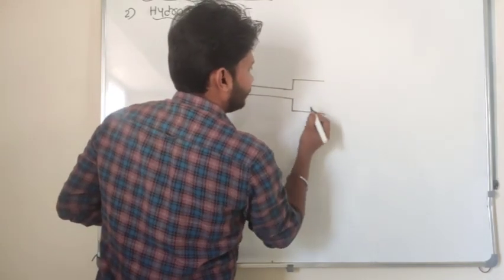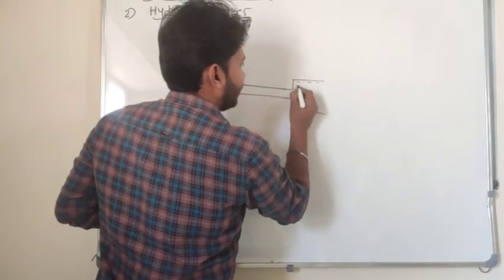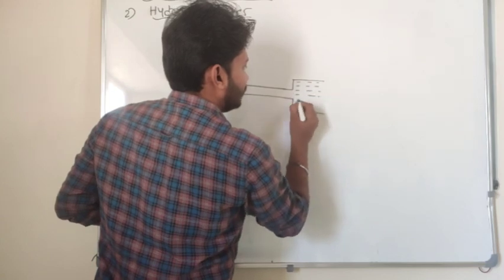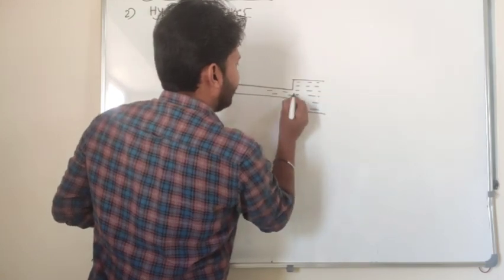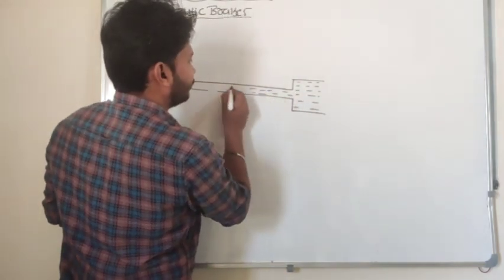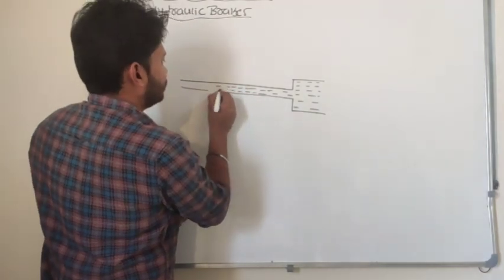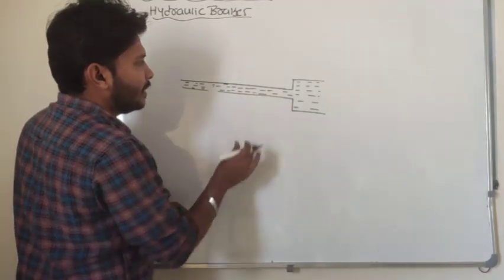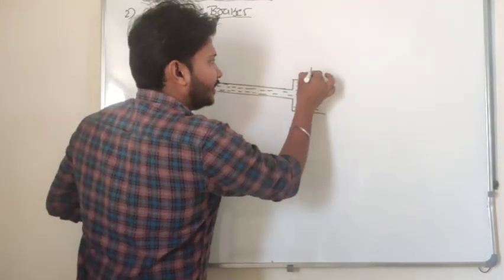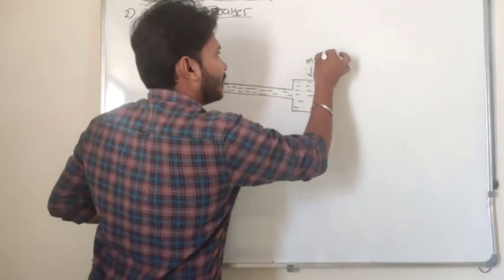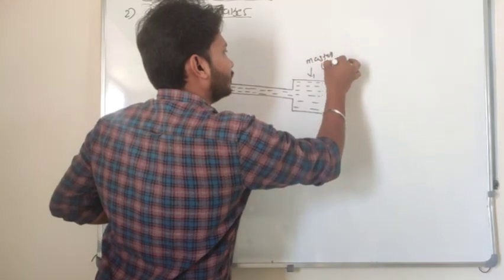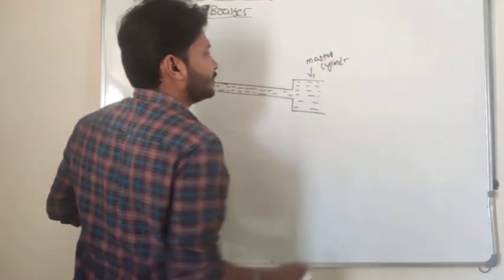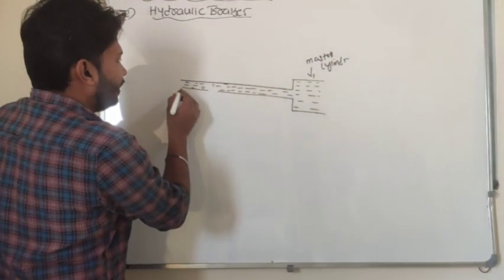In this pipe and cylinder, hydraulic brake fluid is filled. So fluid is filled in this column here. One end of the column is connected to the master cylinder, I will name it master cylinder here.